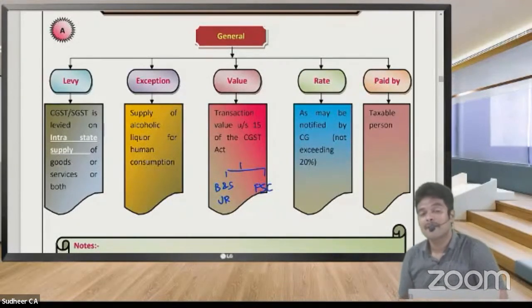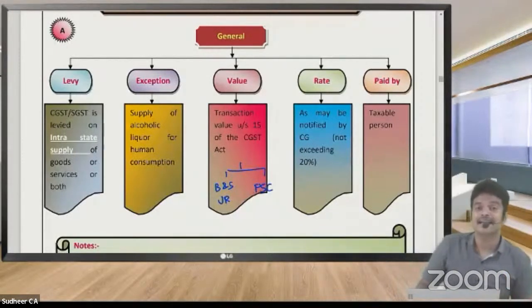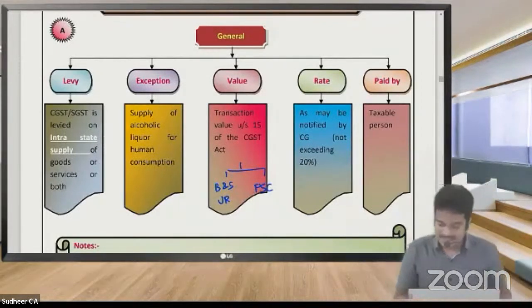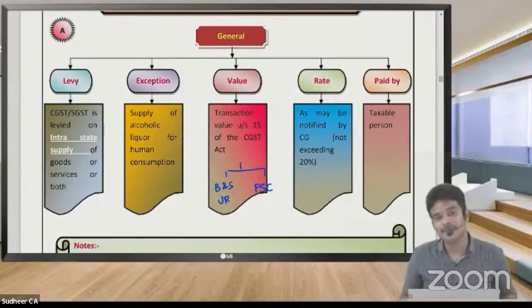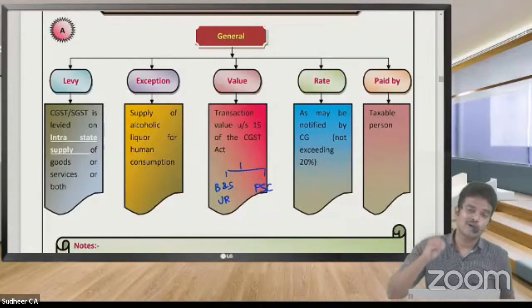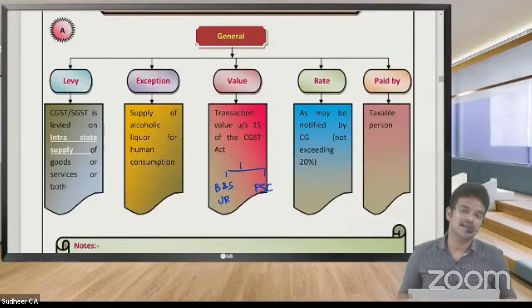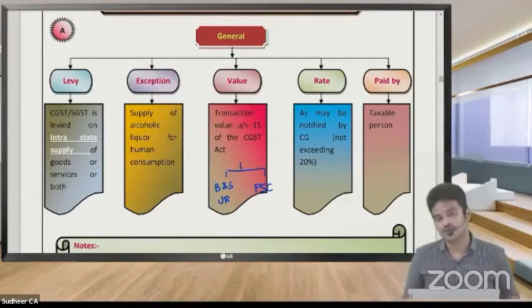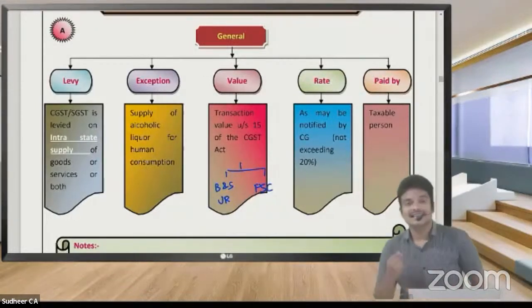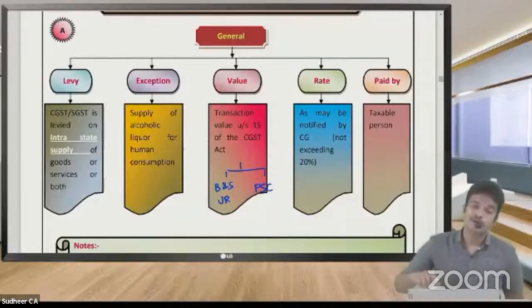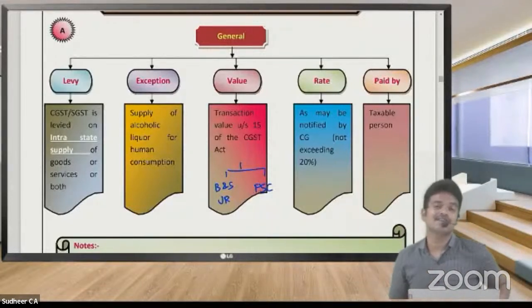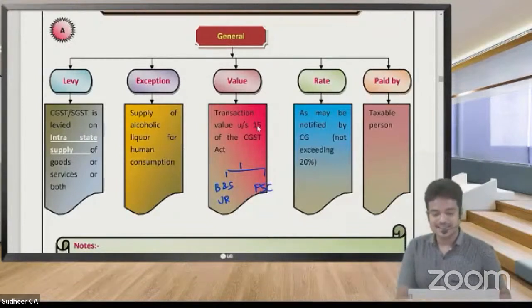Condition number 1, buyer and seller must be unrelated. Sir, if buyer and seller is related, then what happens, sir? In such case, they write lower values and pay low GST to the government. Their government is going to lose. That's why if buyer and seller is related, you have to go for valuation rules and decide the value. Open market value we will see. So on the transaction value under section 15 of CGST Act.